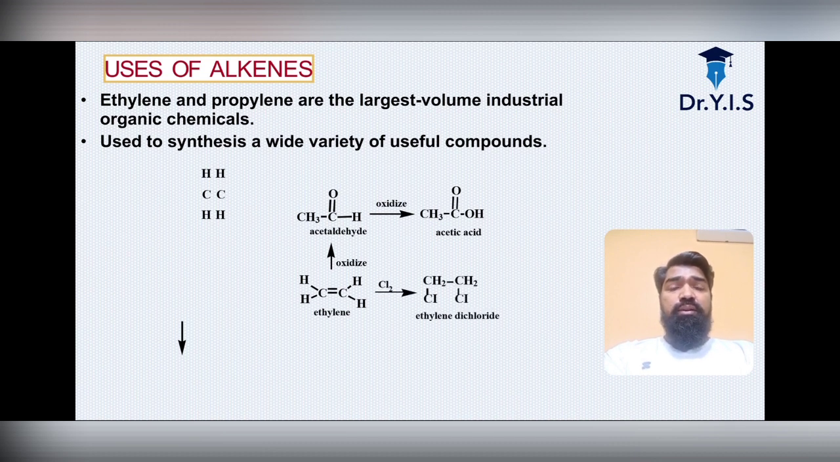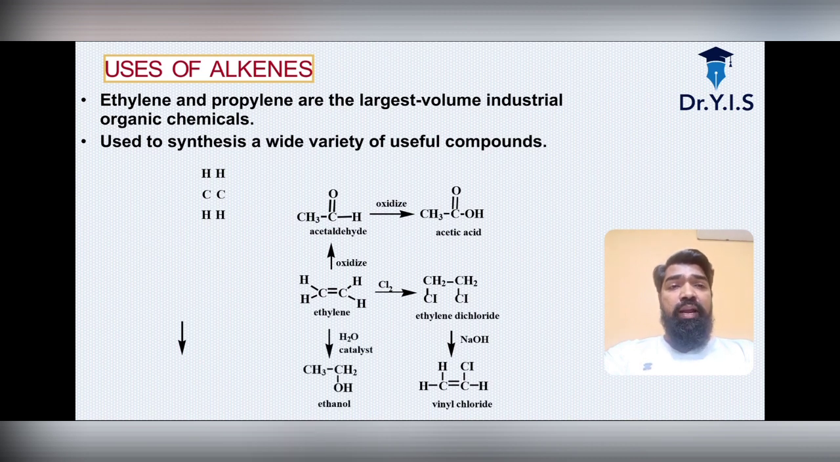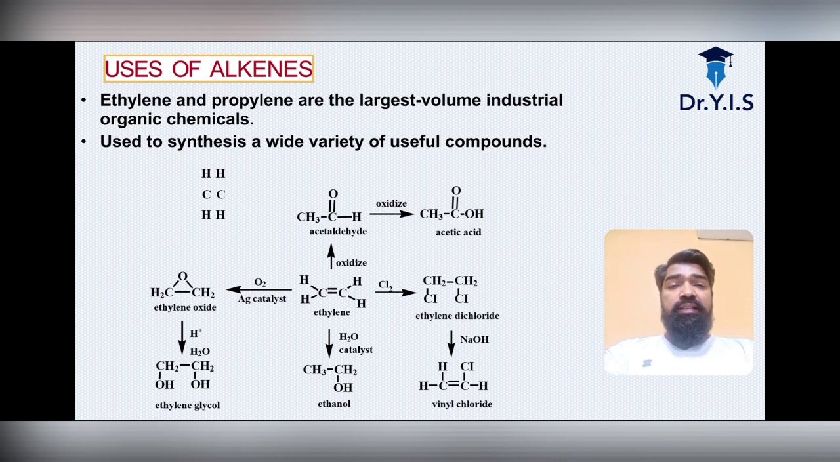On further chemical reactions, chlorination, the addition of chlorine, will give you ethylene dichloride. Further reaction with sodium hydroxide will give you vinyl chloride, which is very useful. Again, with H2O and a catalyst, we can prepare ethanol also. Next, with silver catalysis we'll have ethylene oxide. Next, with H+ addition, we'll have ethylene glycol. Next we polymerize, and we have polythene, a very important use of alkenes.